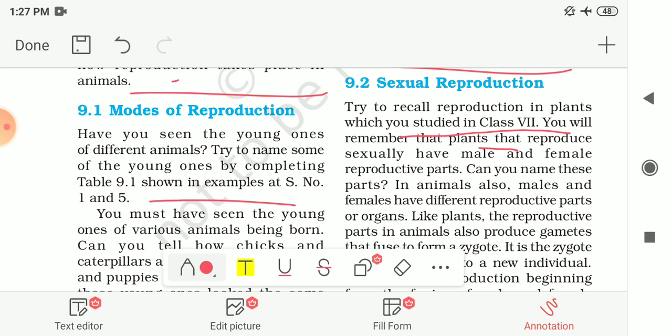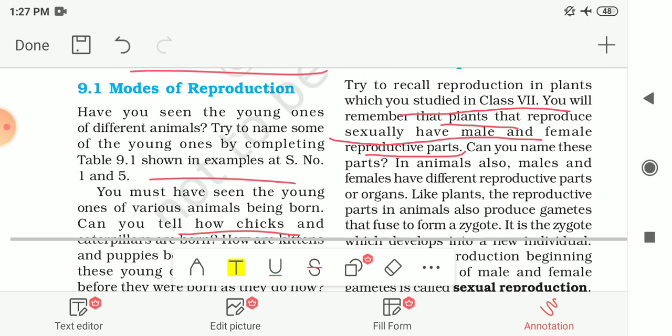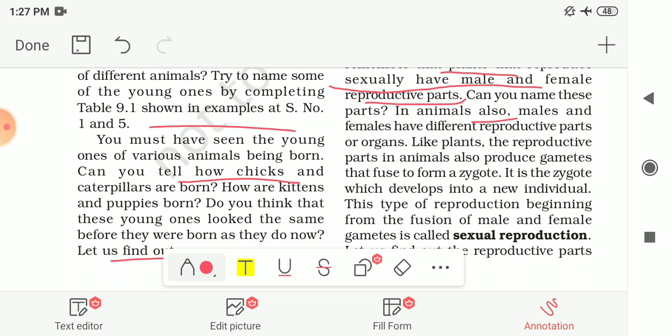You will remember that plants that reproduce sexually have male and female reproductive parts. Can you name these reproductive parts in plants? We have studied that the female reproductive part is known as the pistil and the male reproductive part in plants is known as the stamen.